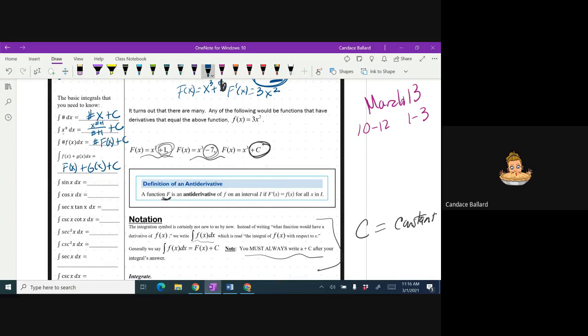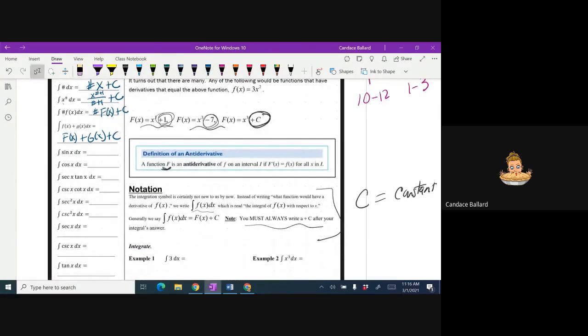And typically, if we're talking about the antiderivative or the integral, we make it the capital letter. All right, so here's where it gets funky.